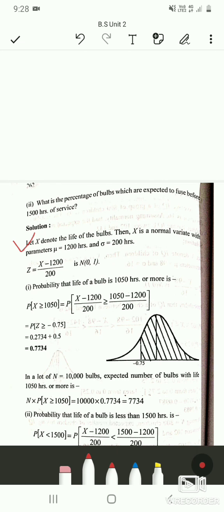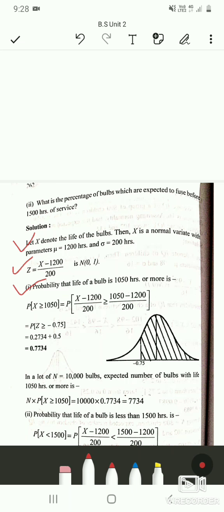Let x denote the life of the bulbs. Then x is a normal variate with parameters mu and sigma, where mu is 1200 hours and sigma is 200 hours. Then z is a standard normal variate. To get z, we subtract the mean and divide by the standard deviation, and this z is a standard normal variate with mean 0 and standard deviation 1.